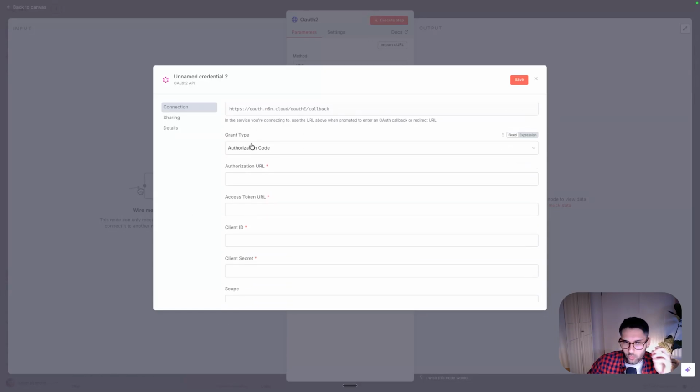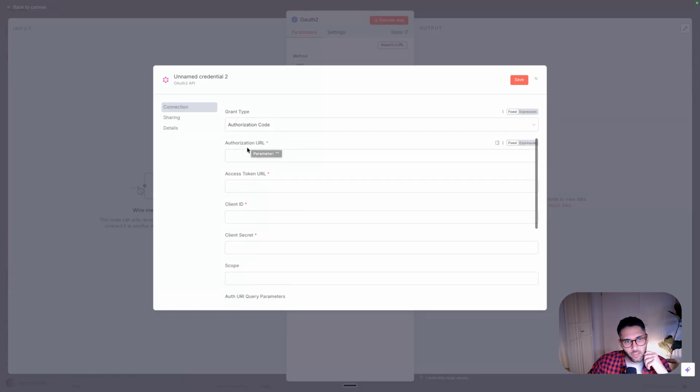And if you ever have to do such a thing, you technically need to fill in all these parameters, but they usually give them to you whenever you need to connect. There's usually documentation. They tell you, hey, you need to write the client ID here, the client secret, the access token URL, and the authorization URL.